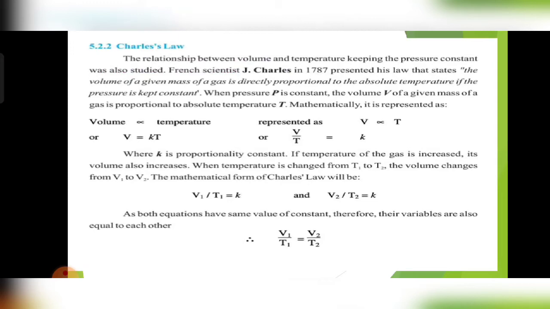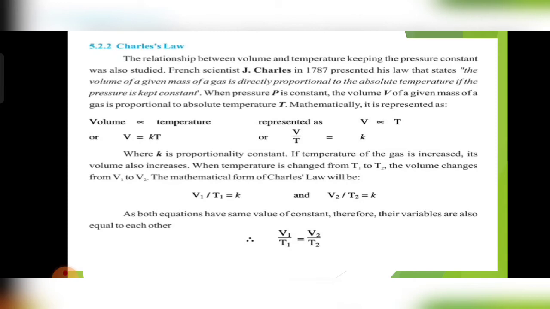Listen girls, it means when we increase the temperature, volume will increase, because the kinetic energy of the molecules will increase by giving temperature, and due to high kinetic energy the gas molecules will move further apart. That's why they will push each other and the volume of the gas will increase. So volume and temperature have a directly proportional relation. If we increase the temperature, volume will increase. If we decrease the temperature, volume will decrease.